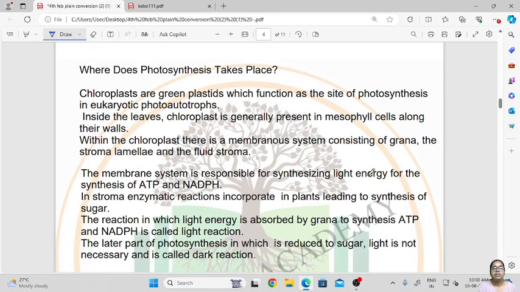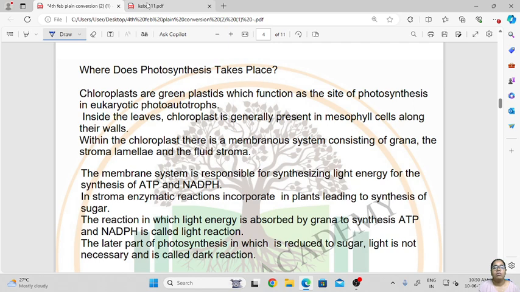So now, where does this process take place in plants? Photosynthesis basically takes place in the chloroplast. So what is a chloroplast? Chloroplasts are green plastids which function as the site for photosynthesis. Inside the leaves of the plant, chloroplasts are generally present in the mesophyll cells along their walls. Within the chloroplast, there is a membranous system consisting of grana, the stroma lamellae, and the fluid stroma.